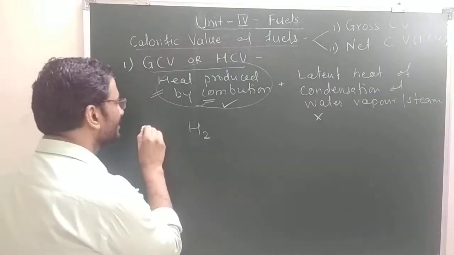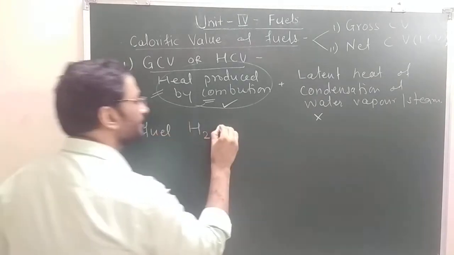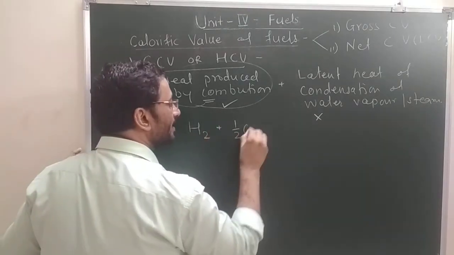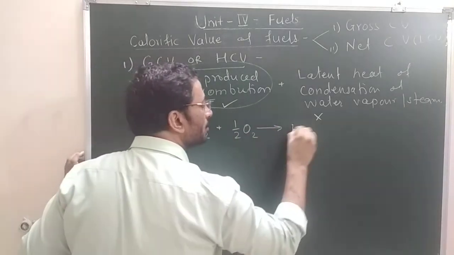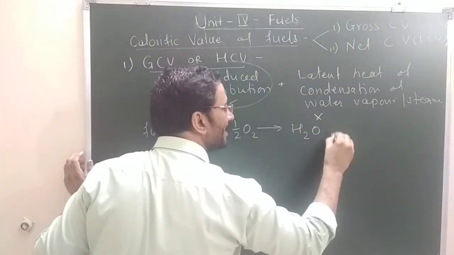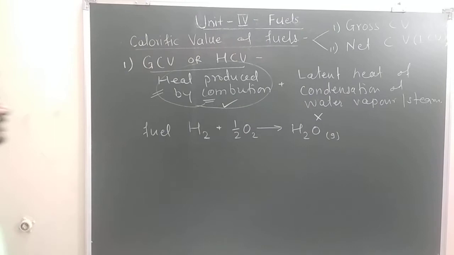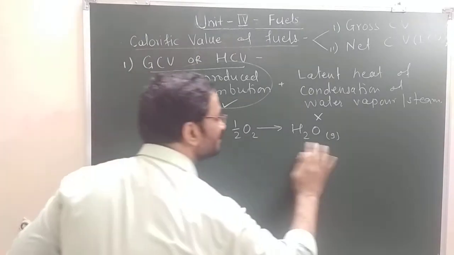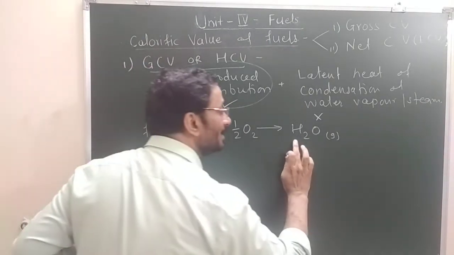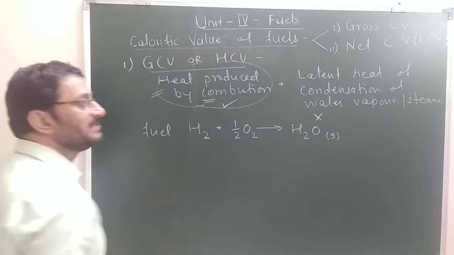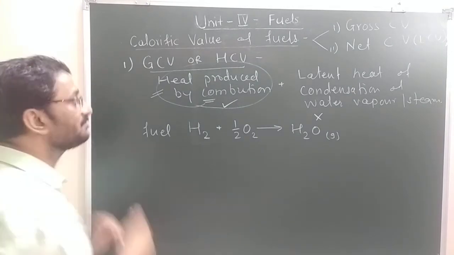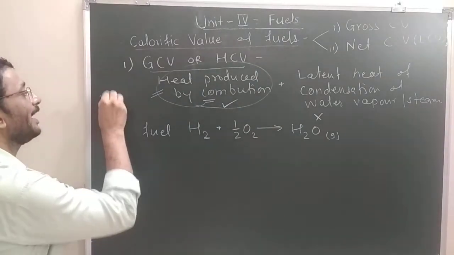If my fuel is containing hydrogen, it will undergo combustion and produce H2O gas. How much of this is produced, how much heat is produced from this, that we have to subtract while calculating NCV.